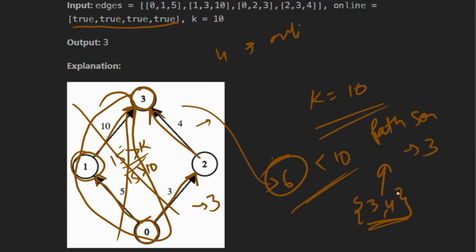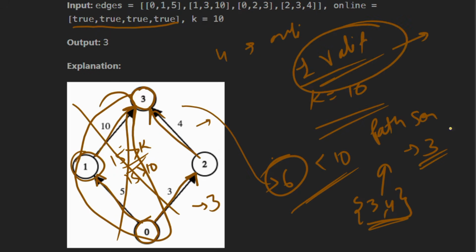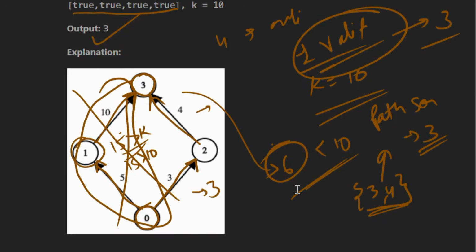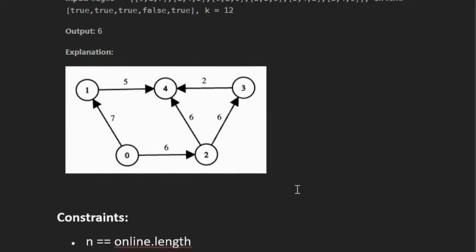So the path score here is 3, that is the minimum one. So 3, right, and only one valid path. In this example we have only one valid path, so our answer will be 3. So we get our answer is 3, right? So let's see the next example.